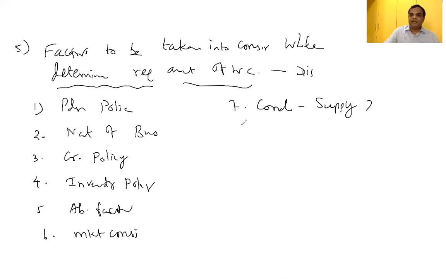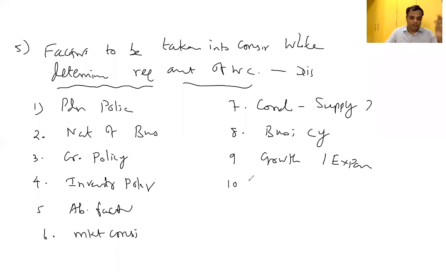Availability of the supplier. What are the terms and conditions they are ready to follow? Because we need raw material, the suppliers' terms and conditions we have to verify. Business cycle. Growth of the company. Whether they have a plan to expand the business, growth and expansion of the business, accordingly the required amount of working capital is going to change.